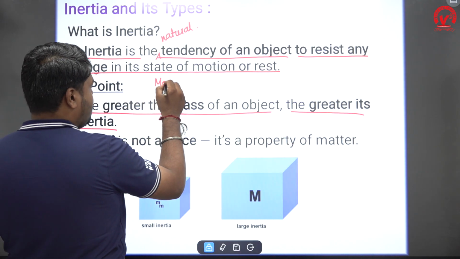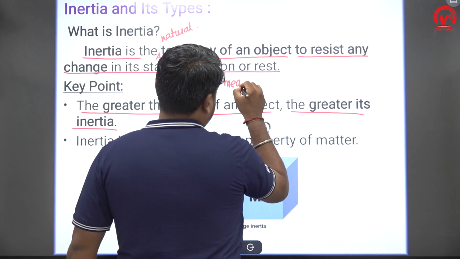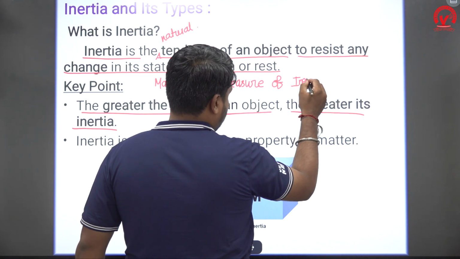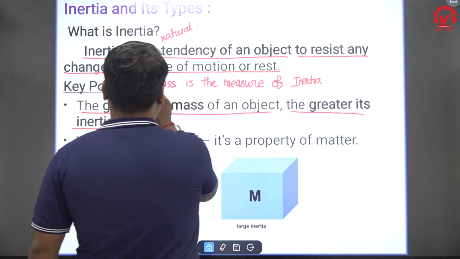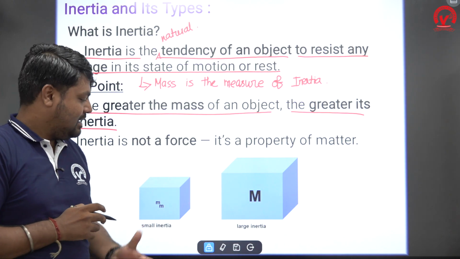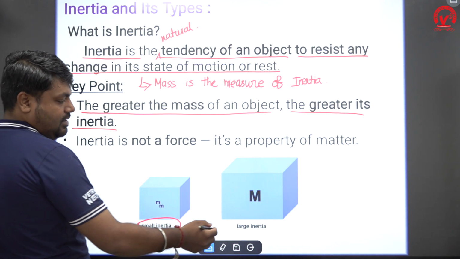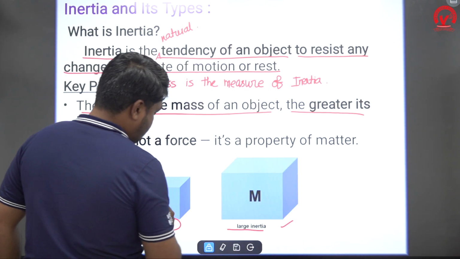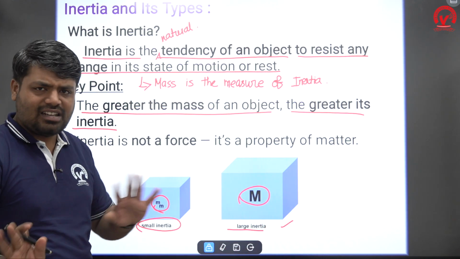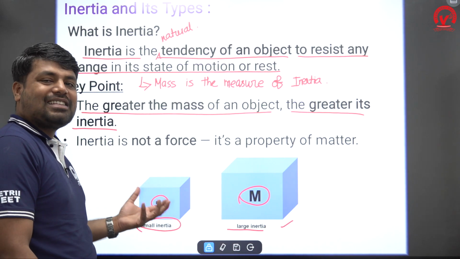So mass is the measure of inertia. Very important point. How can you measure inertia? By using mass. Mass is the measure of inertia. Inertia is not a force. It is a property of matter. See here, it is a small cube, so it is a small inertia. It is a large cube, so it is a large inertia. It depends purely on the mass of the body. So inertia is not a force. It just tells you the property, and that property is the mass.